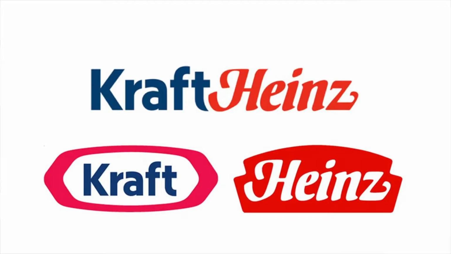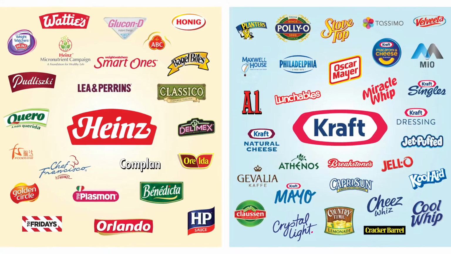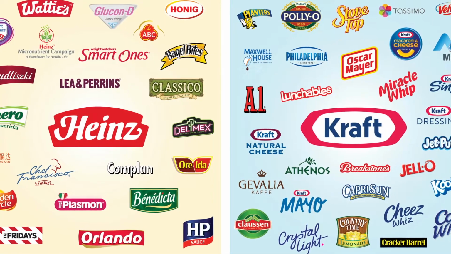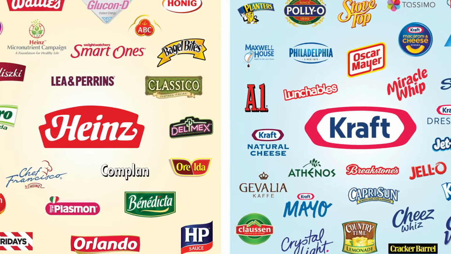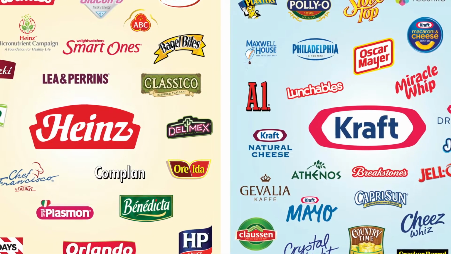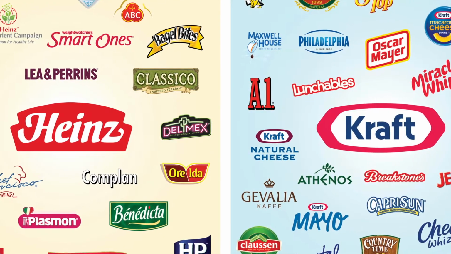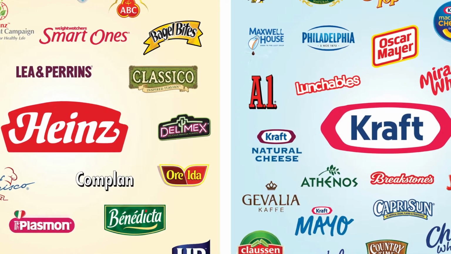An example of a horizontal acquisition, or in this case a merger, was Kraft and Heinz, that each had large portfolios of food products. By merging, they had an even larger portfolio and the ability to pursue economies of scope and economies of scale, providing them market power and significant control within their industry.